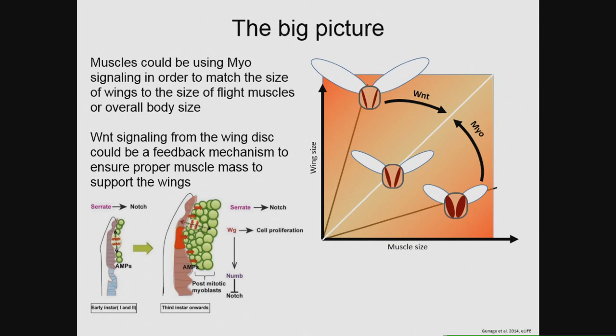So in conclusion, this work highlights a novel role of myoglianin in Drosophila, where perhaps there's speculation that it's used to coordinate scaling between appendages and the muscles that power them. It's also noteworthy that the larval wing disc can affect the size of flight muscles as well by Wnt signaling. So now these two forces of Wnt signaling and myoglianin could provide the necessary signal to achieve proper scaling of the two tissues, which is necessary for proper flight.